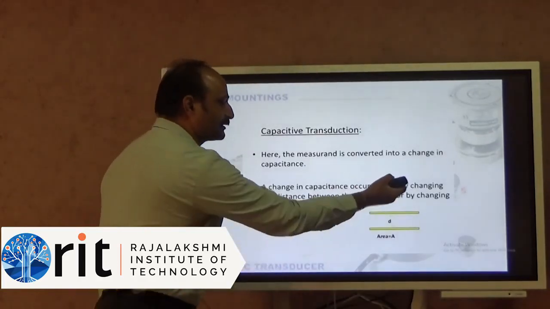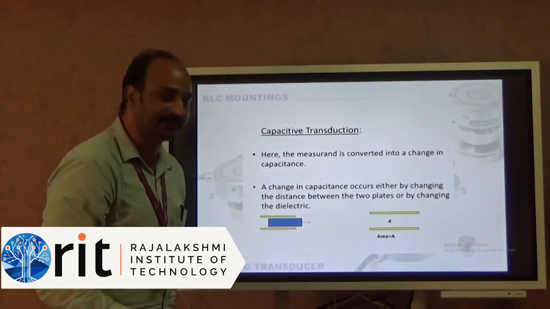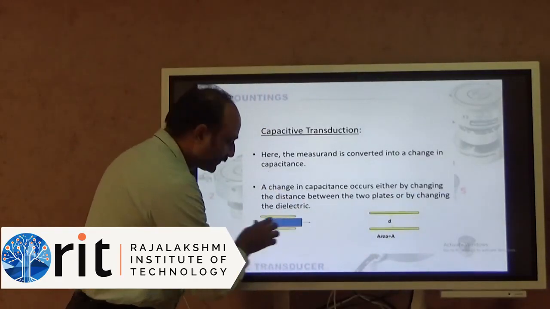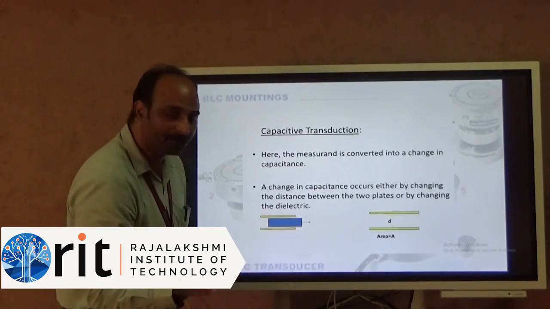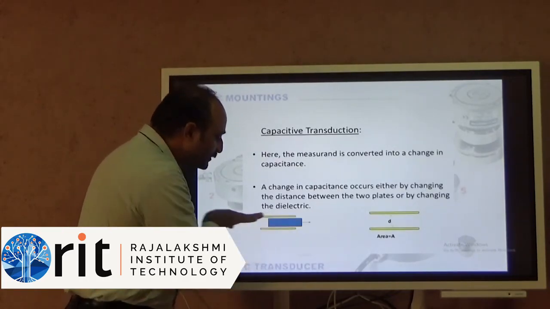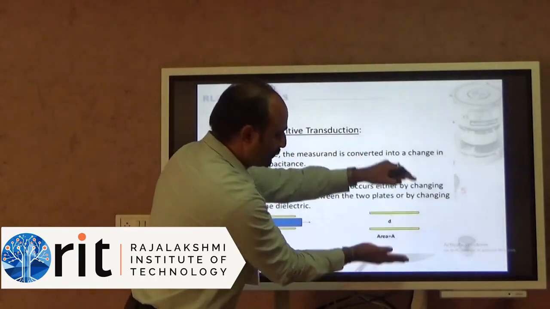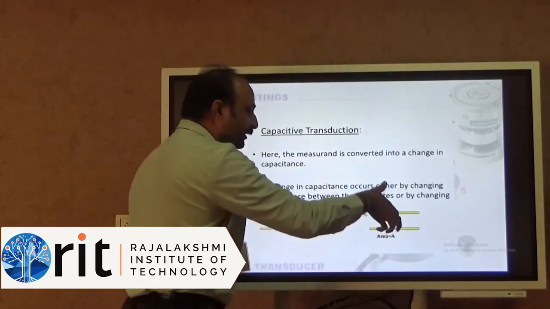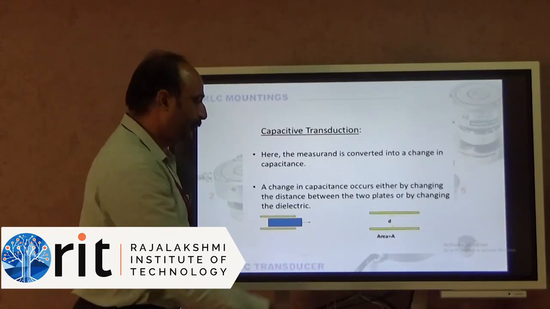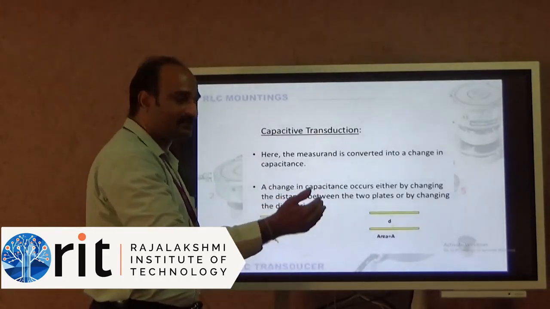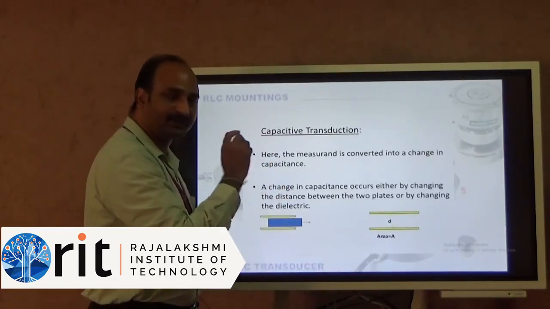A change in capacitance occurs either by changing the distance between the two plates or by changing the dielectric. This is your dielectric, you can change the dielectric. These yellow colors are the plates, conducting plates. You have two conducting plates. This dielectric can be moved, or the plate area or the distance can be varied. So by varying this, the capacitance value will vary. That capacitance output value has to be finally calibrated to the movement or pressure or anything.